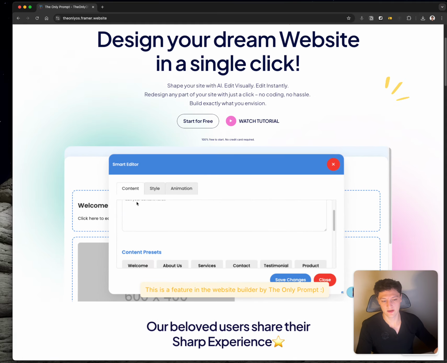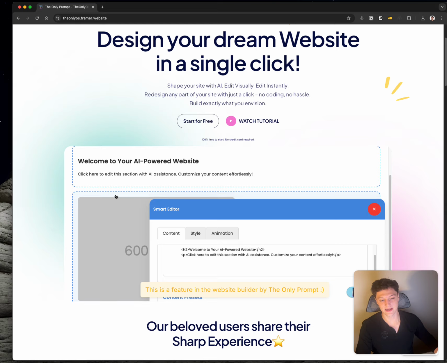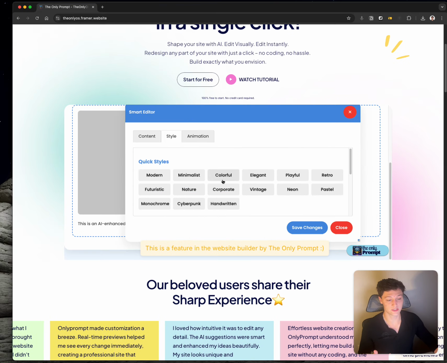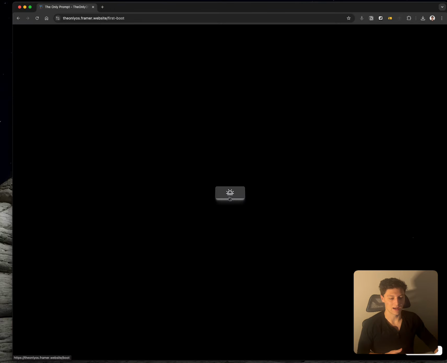So this is the website. We have an embedded section, as you can kind of see how this works. You can edit specific sections, then change the style and the animation and all this cool stuff. But lucky for you, I have an account, so I'm just gonna log right in. It's gonna boot up when you click this button here.